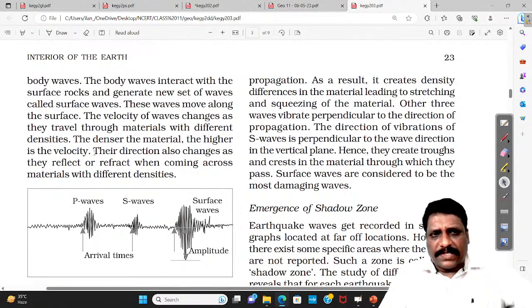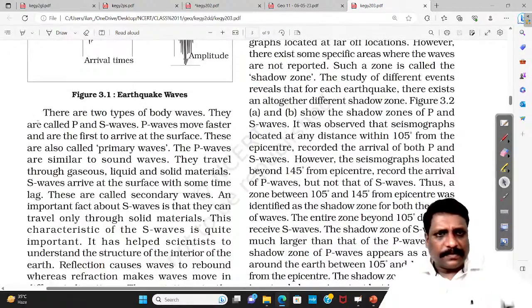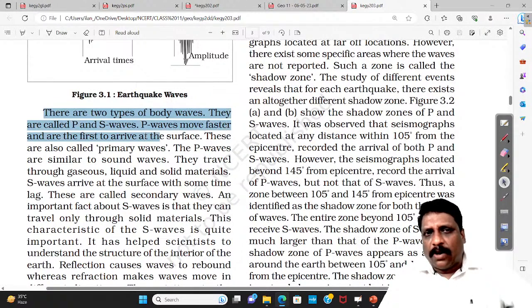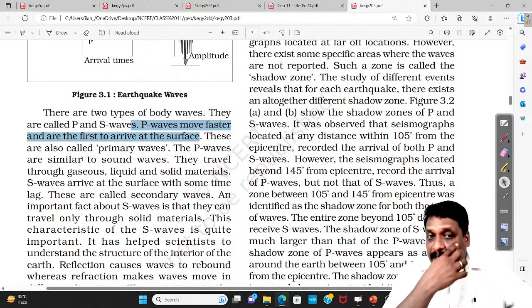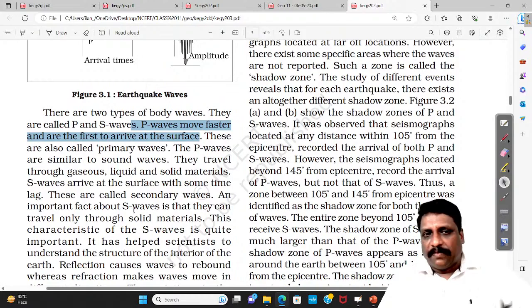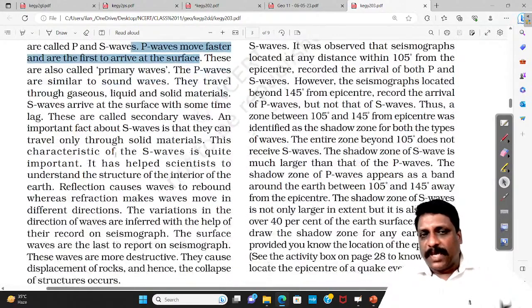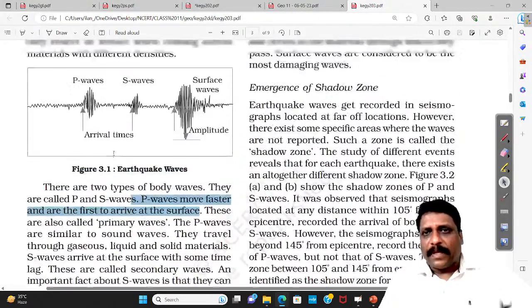It says there are two types of body waves. They are called P and S wave. P wave moves faster and is the first to arrive at the surface. Right? That's the reason they are called as what? Primary wave. So very easily, directly they said that yes. For example, I can answer this question with the help of NCERT itself.